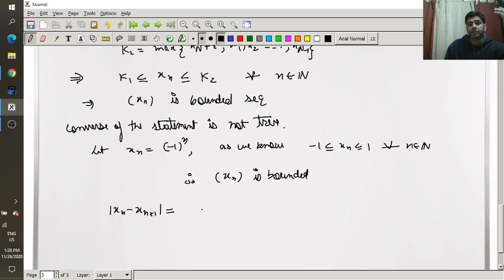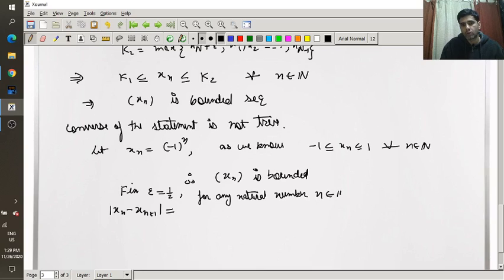If I take difference of any two consecutive terms, first of all we will fix the epsilon. Fix epsilon equals to 1 by 2, right? And take difference of any two consecutive natural numbers, and for any n belongs to natural numbers,